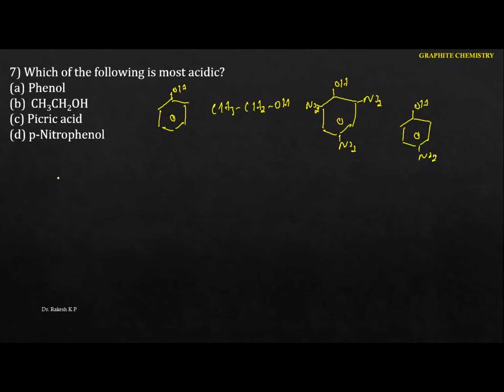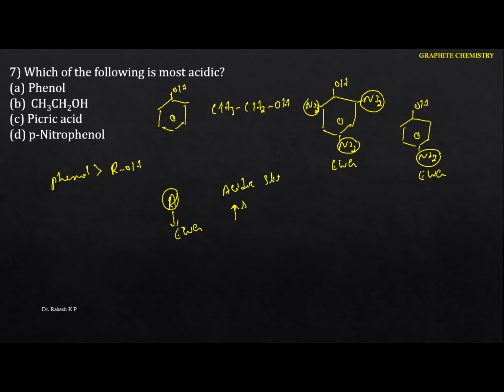Generally we know that phenol is more acidic than alcohol. So that means ethyl alcohol is not the most acidic one. Now here we have substituent groups, which act as electron withdrawing groups. For any acid, if there is the presence of an electron withdrawing group, the acidic strength goes on increasing.